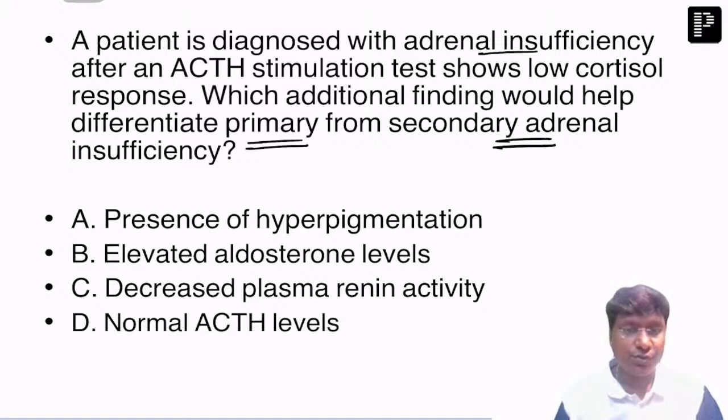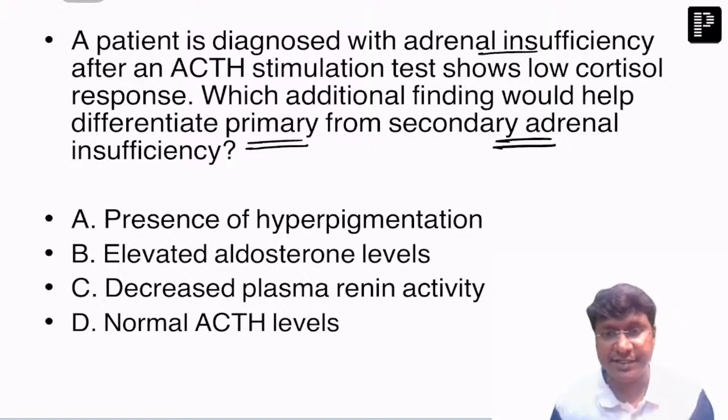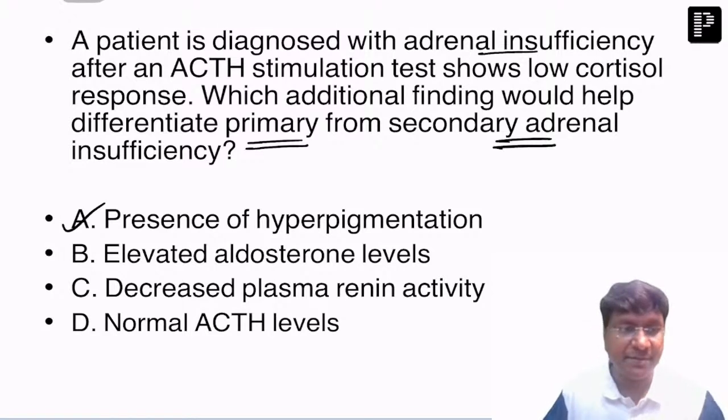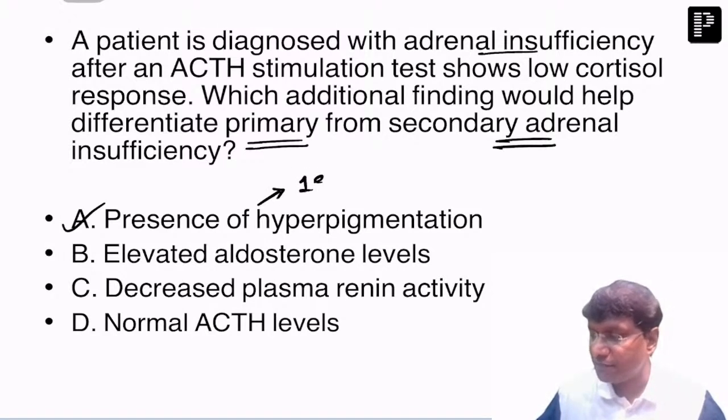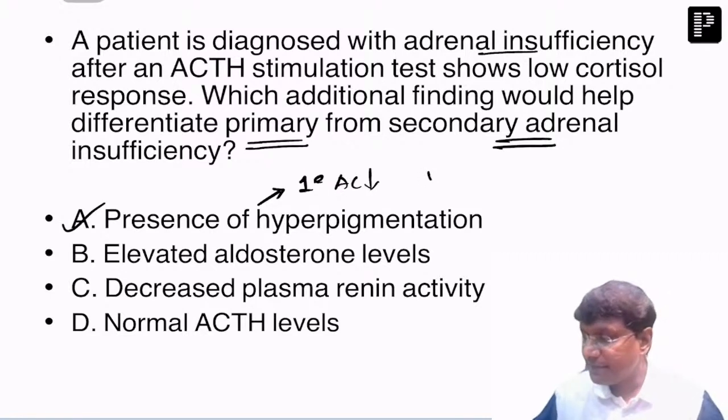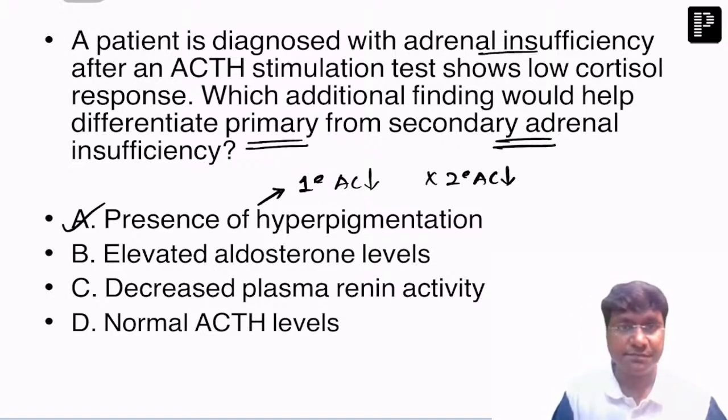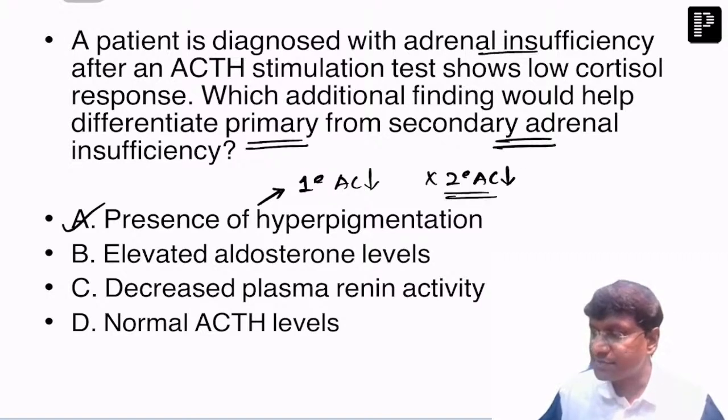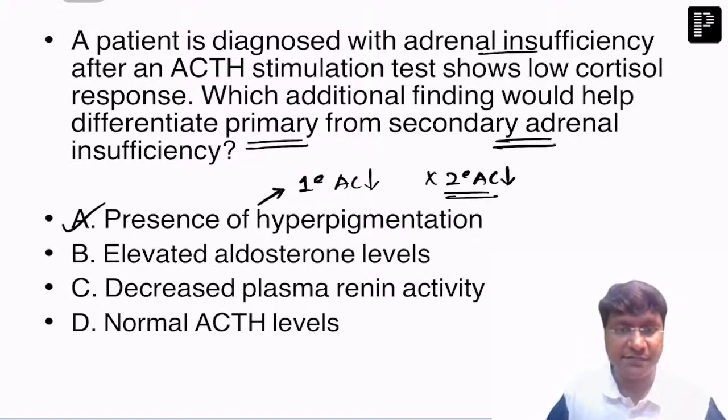Yeah. So the options were: presence of pigmentation, elevated aldosterone, decreased plasma renin activity, normal ACTH levels. So what is the answer? The answer is the presence of the hyperpigmentation. Hyperpigmentation is a feature of primary adrenocortical insufficiency, right? Pigmentation is not observed in secondary adrenocortical insufficiency.